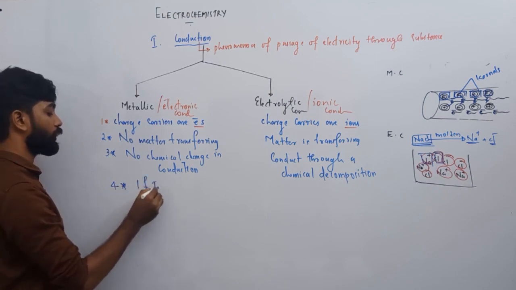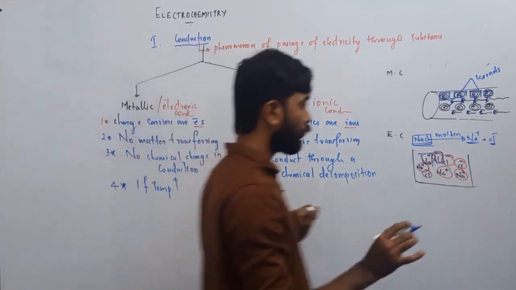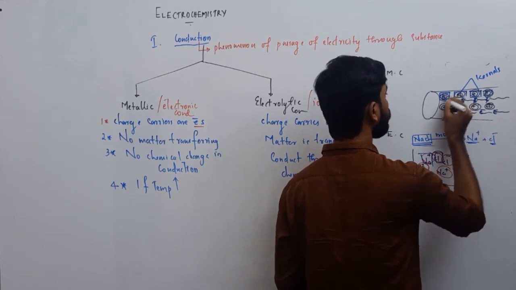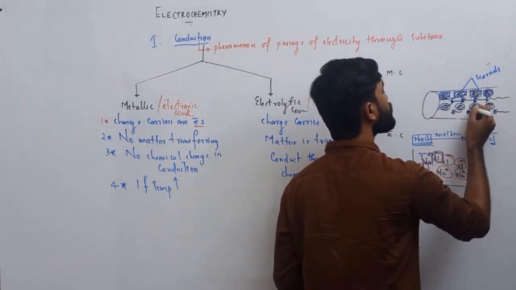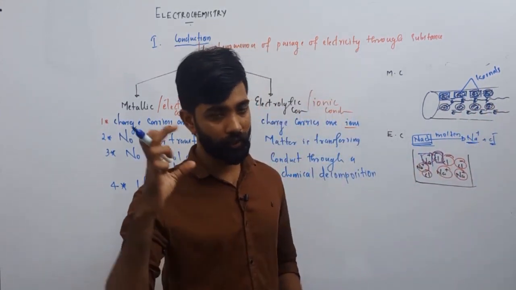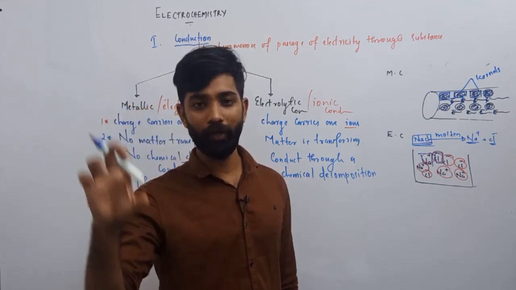If temperature increases in the case of a metallic crystal or metallic solid, then the vibration of these constituent particles, what we call kernels, increases. As temperature increases in a metallic conductor, the constituent kernels vibrate more.